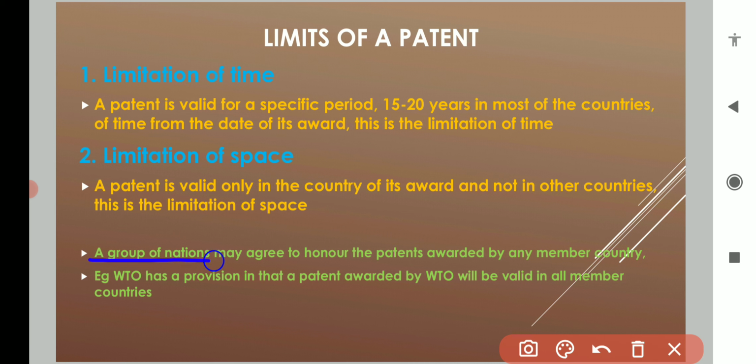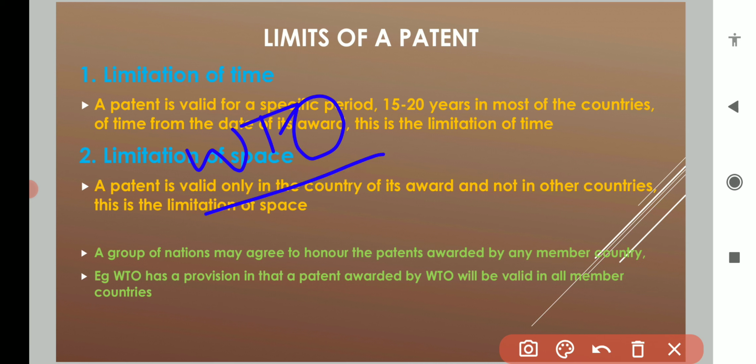A group of nations may agree to honor the patent awarded by any member country. There are certain regulations and authorities, like the WTO, World Trade Organization, which has a provision that a patent will be valid in all member countries.